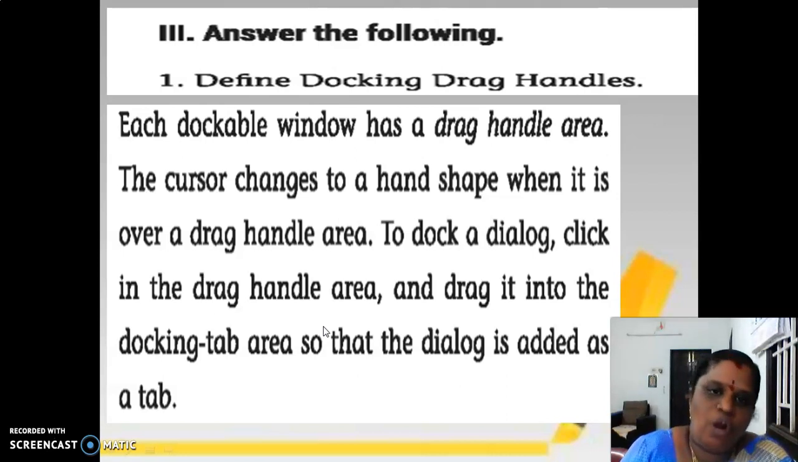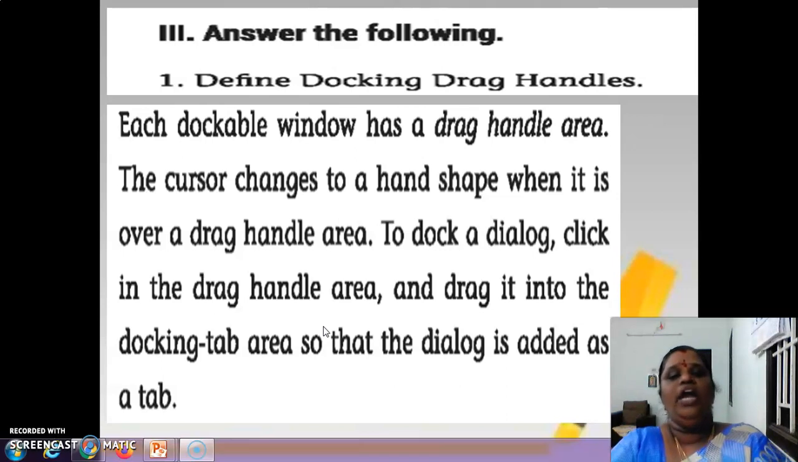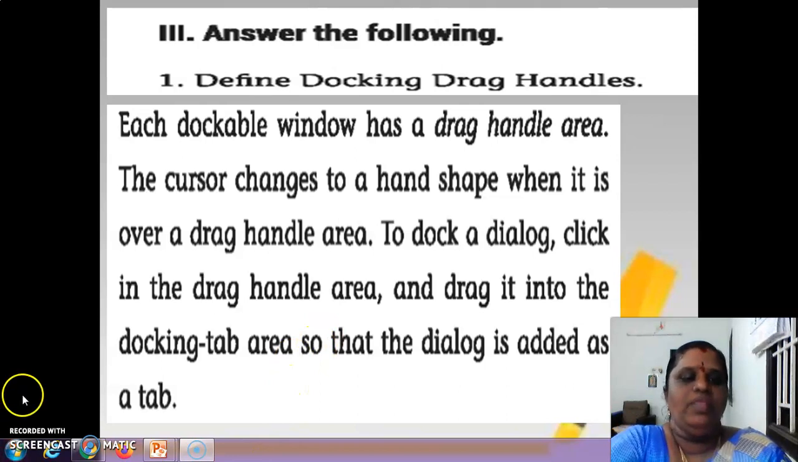Okay, so each dockable window has a drag handle area. The cursor changes to a hand shape when it is over a drag handle area. To dock a dialog, to make it a dock, click in the drag handle area and drag it, like we did in the last class, right? Into the dock tab area so that the dialogue is added as a tab. The next question,